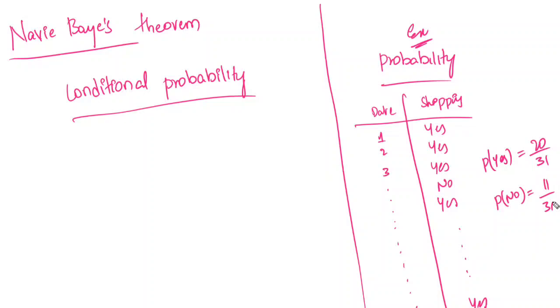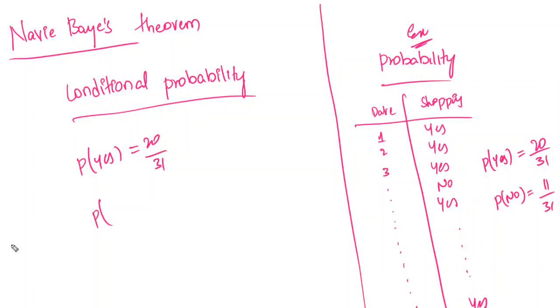Let us take this as a normal probability, a general probability. Out of 31 days, how many of them are yes and how many are no. That's it. This is just a discrete variable, and for a discrete variable I am applying the discrete probability we have discussed. Out of 31 days, 20 days they have done the shopping.